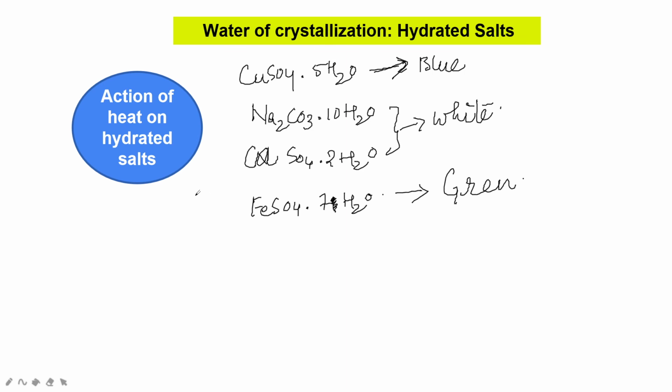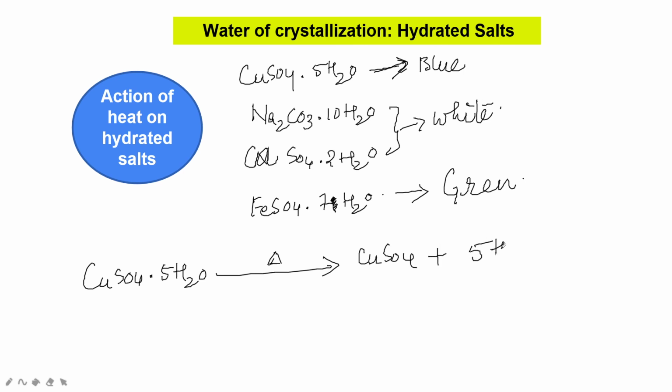Now, how does heat act on hydrated salts? If CuSO4 dot 5H2O is heated, you get anhydrous copper sulfate, CuSO4, which is white in color, and 5 molecules of water go away. On strong heating, the blue copper sulfate crystals turn white. The dehydration of copper sulfate crystals is a reversible process.